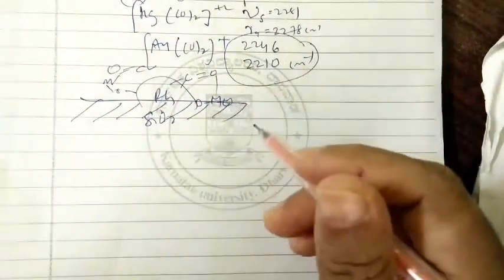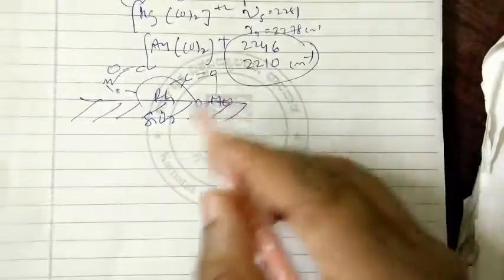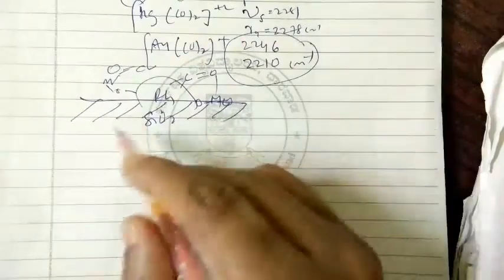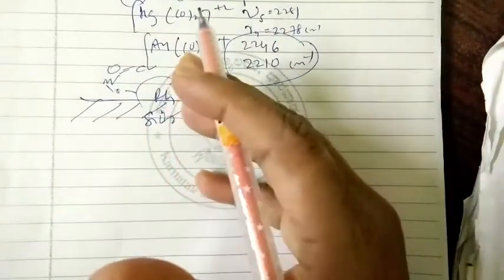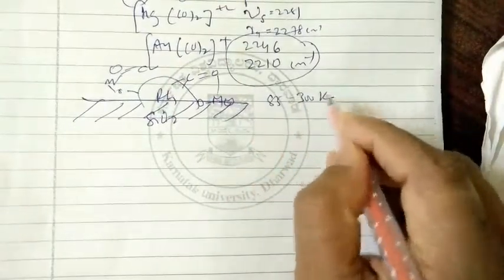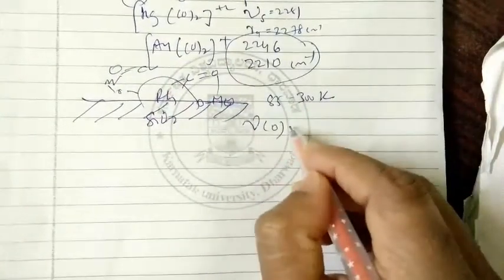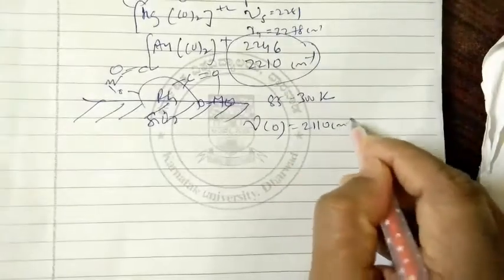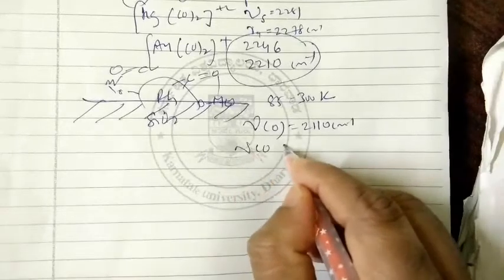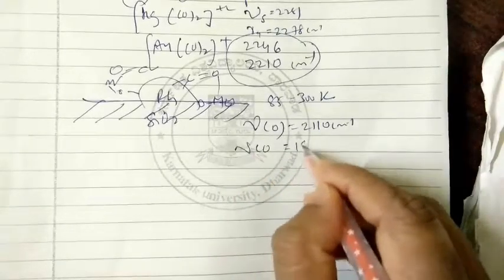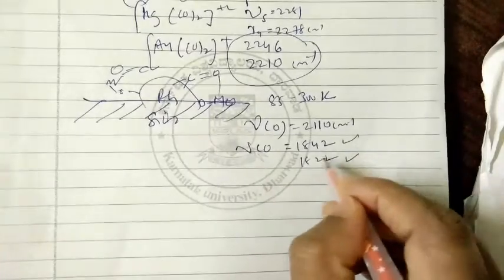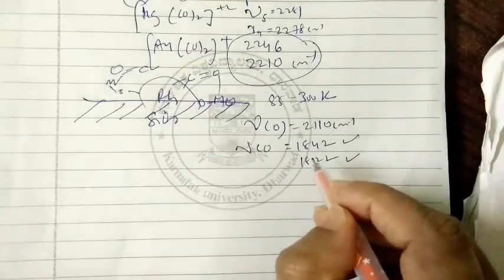So various modes of binding show in the IR spectra. You can see the carbon monoxide adsorbed on the surface of platinum or rhodium metal at 85 to 300 Kelvin. They show the terminal stretching of carbonyl at 2110 per centimeter, and bridging of carbon monoxide with a bridging frequency of 1842 for twofold, 1842 and 1822 per centimeter.